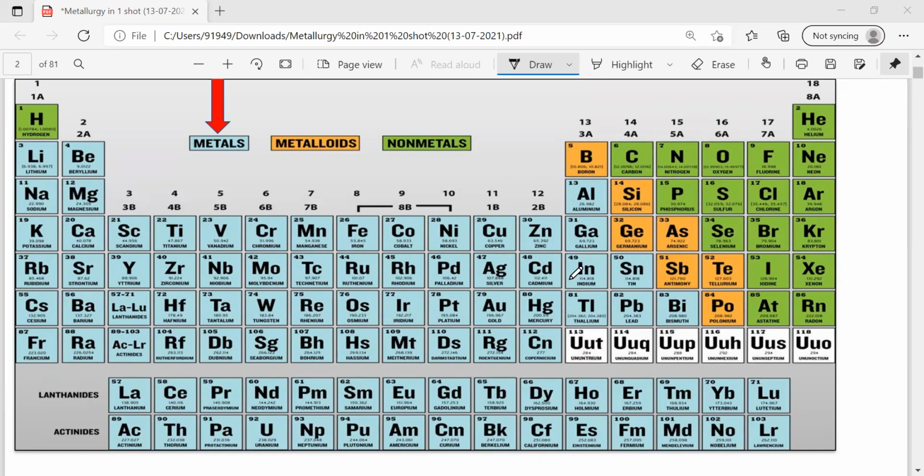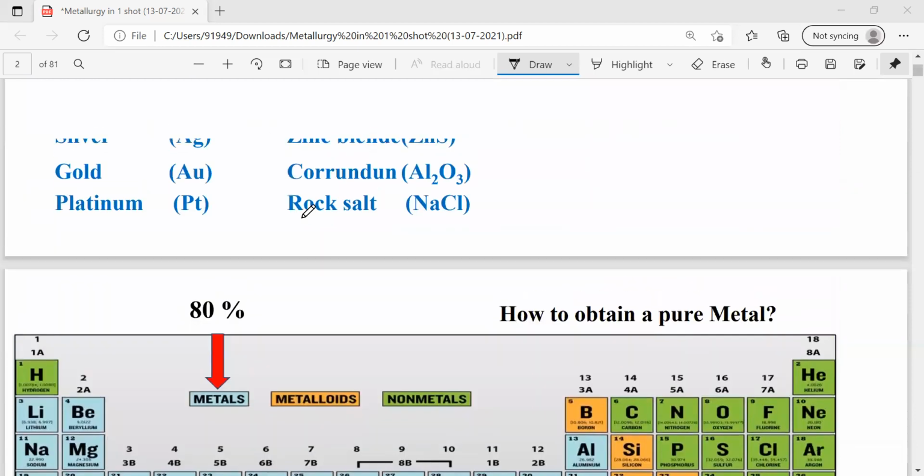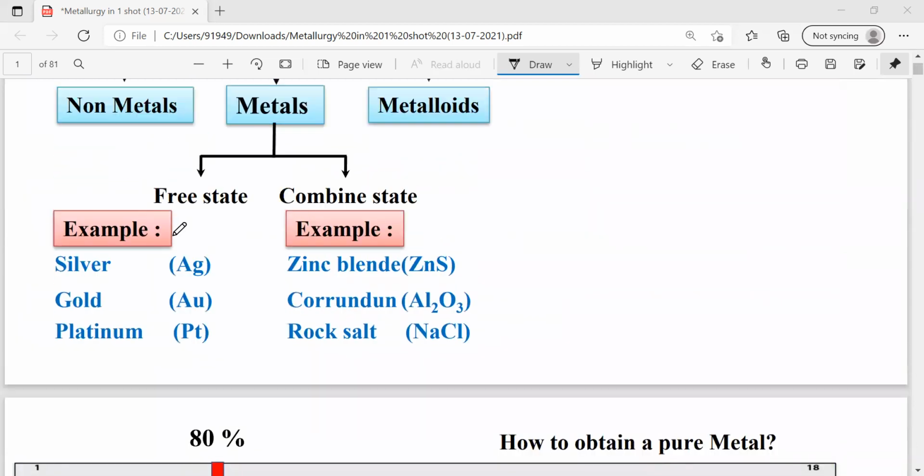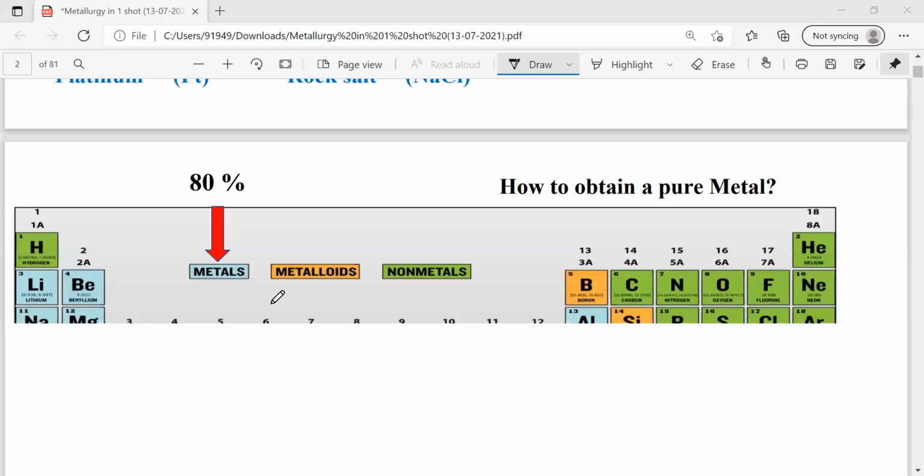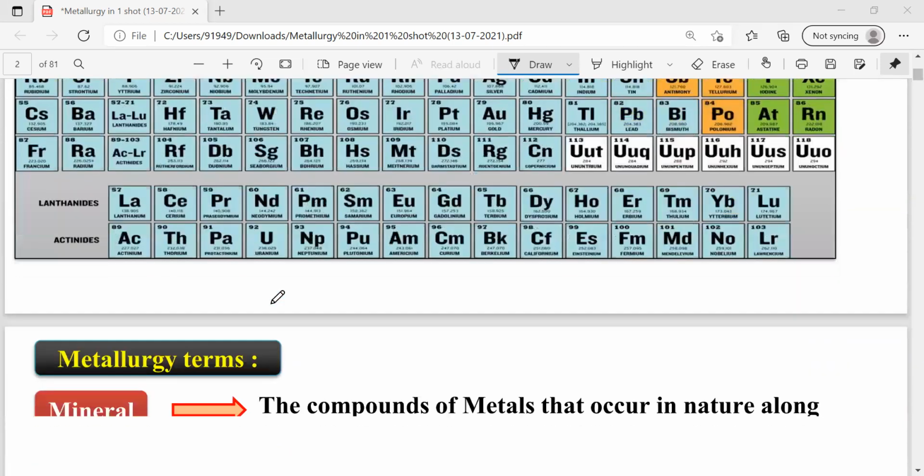And most of the metals occur in the combined state, but not in the free state. Here you have to remember one thing. What are the metals that occur in the free state in earth crust? That is silver, gold, and platinum. And these elements are also known as coinage elements. So remember this one.